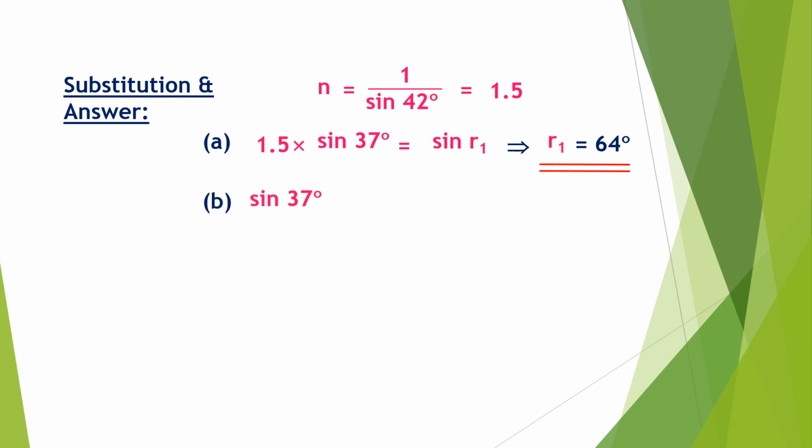In the second case, sin 37 = 1.5 into sin R2, which implies R2 will be 39 degrees. Using the sine table, we can find R1 by taking the sine inverse of 1.5 into sin 37 degrees. And in the second case, sin 37 degrees divided by 1.5. After getting the values, if you take the sine inverse, you get the R2 value.